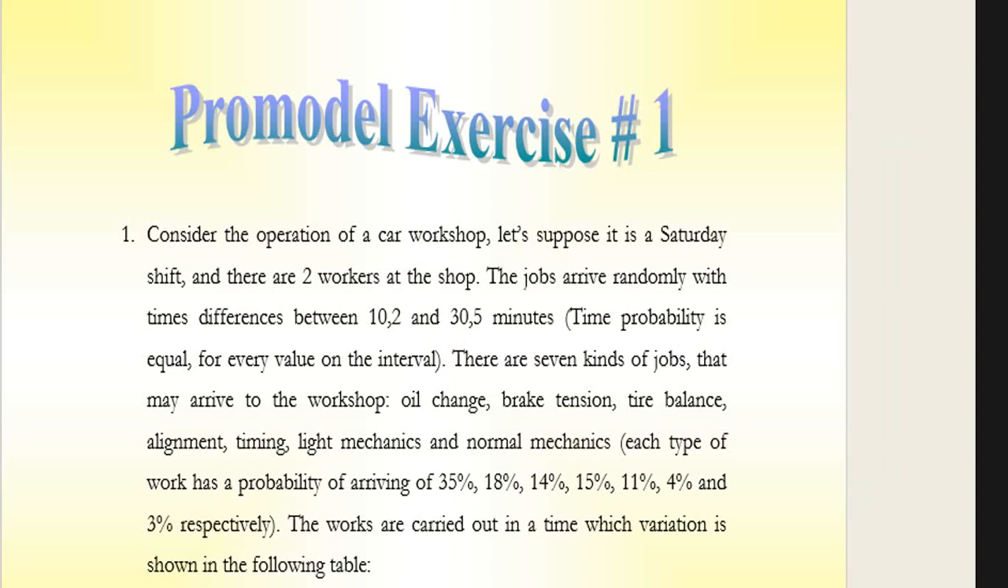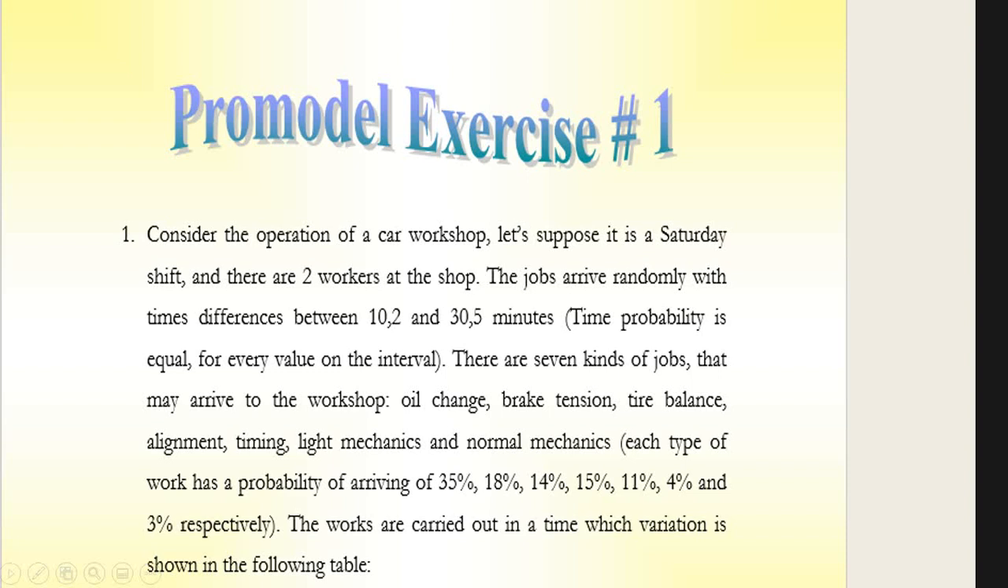Consider the operation of a car workshop. Let's suppose that it is a Saturday shift and there are two workers at the shop. The jobs arrive randomly with time differences between 10.2 and 30.5 minutes. The probability is equal for every value in the interval.